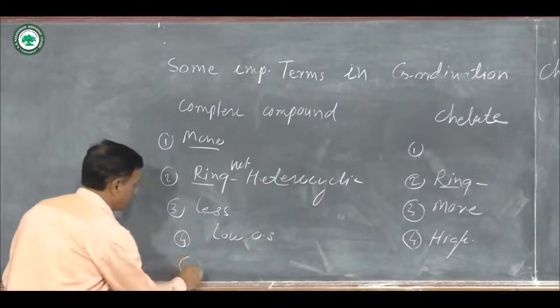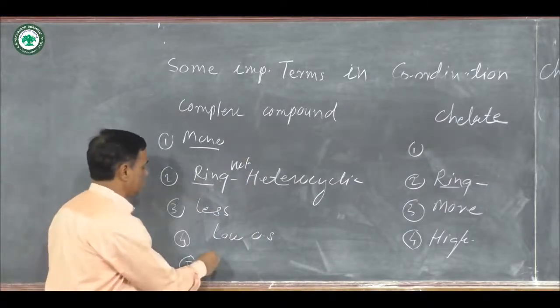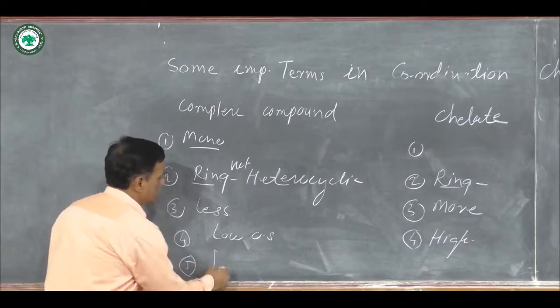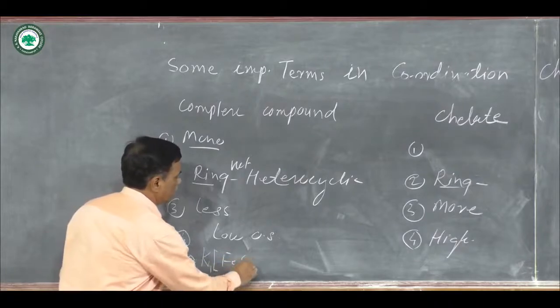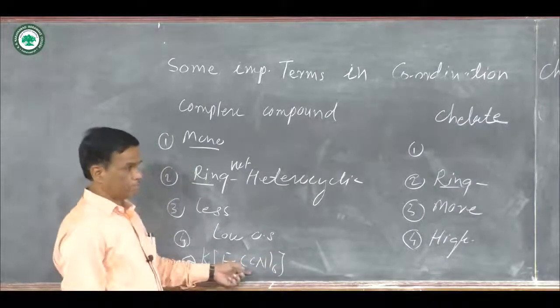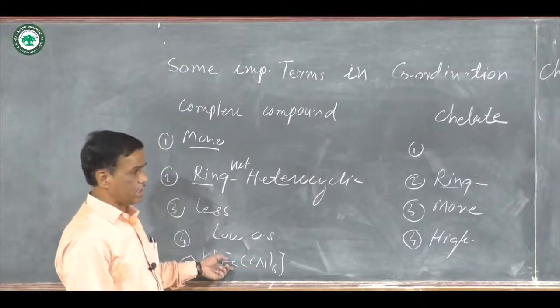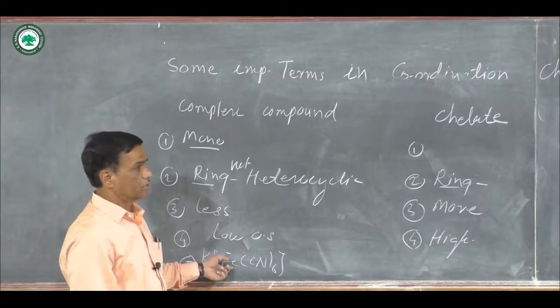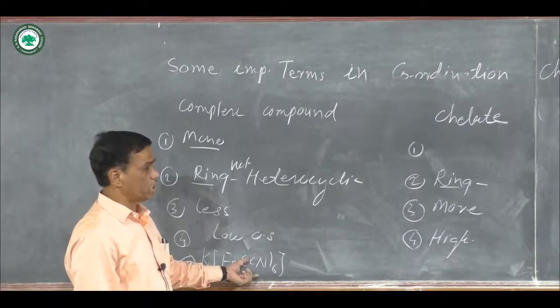And the fifth comparison point: suppose there is a formation of K4[Fe(CN)6]. In this complex compound, six cyanide ligands are directly attached to the iron metal ion and a single coordinate bond is formed by each. Total six coordinate bonds are formed.